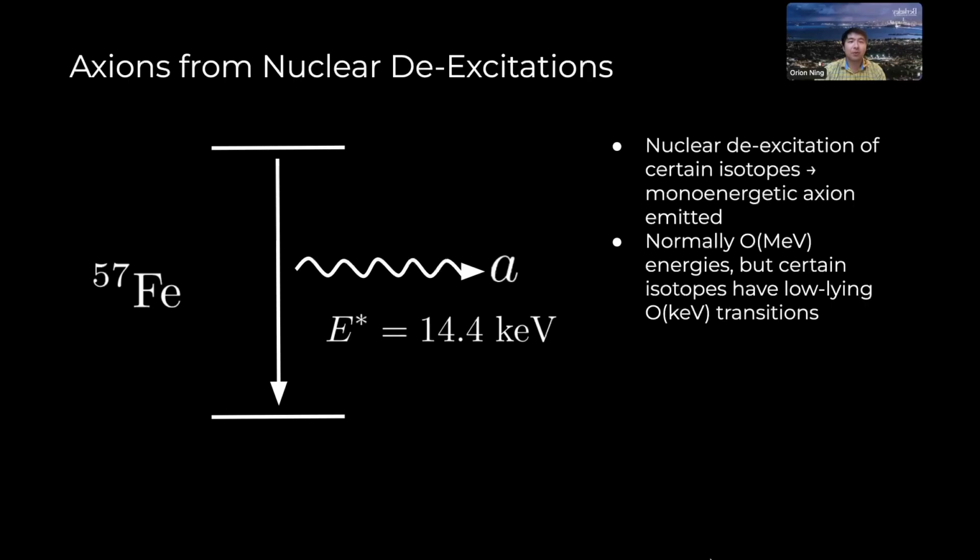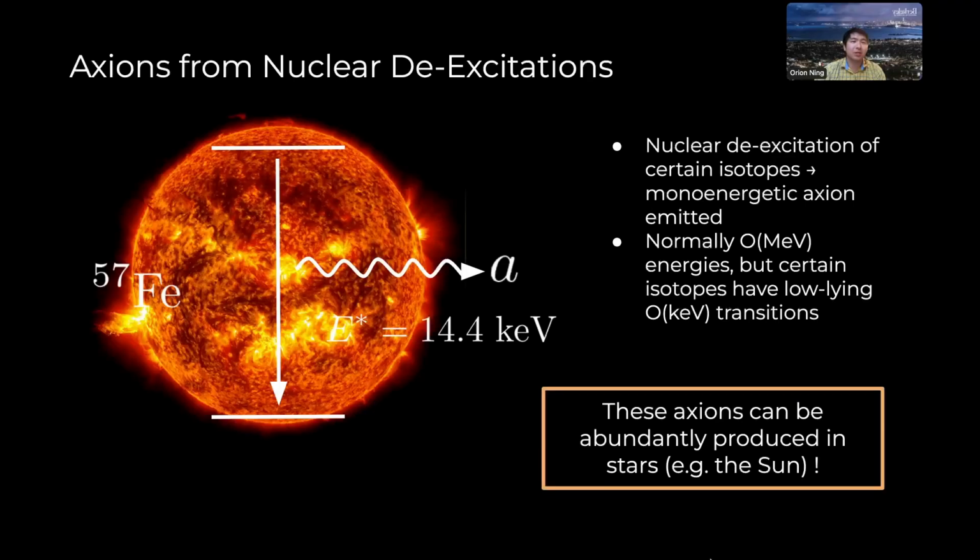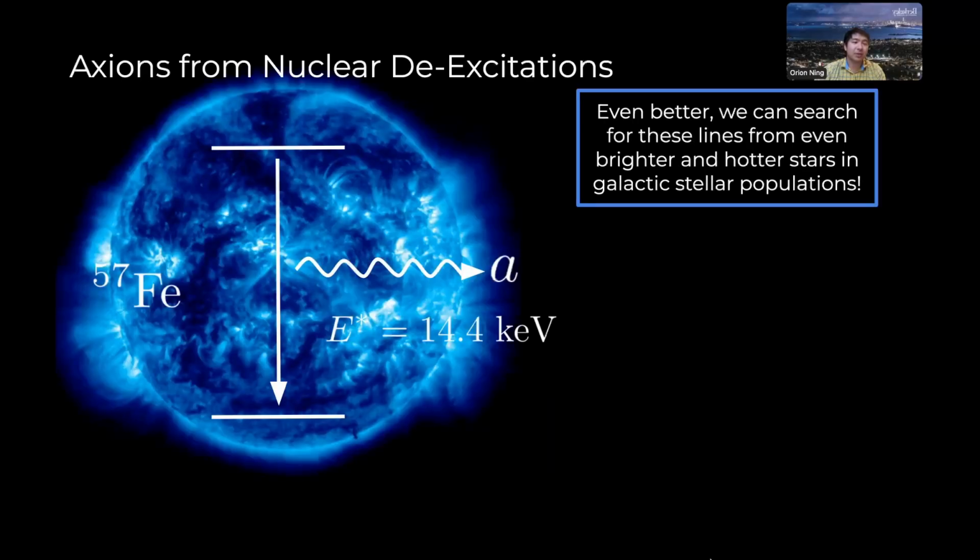The reason this is important is because these axions can actually be abundantly produced in stars, which typically have X-ray core temperatures. Such searches have been done for the Sun using CAST, for example. However, we can take this several steps further. Even better than just the Sun, we can search for these lines from large quantities of even brighter and even hotter stars in galactic stellar populations.